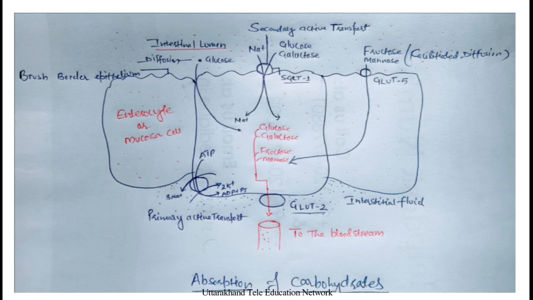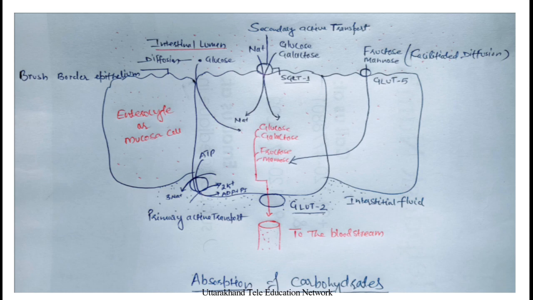Another channel protein, in the basolateral area, is GLUT2. So the end products glucose, galactose and fructose are absorbed through these channel proteins, and the mechanisms behind this are simple diffusion, second facilitated diffusion, third active transport.